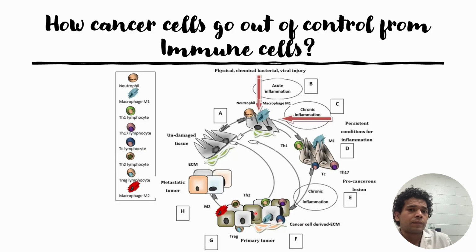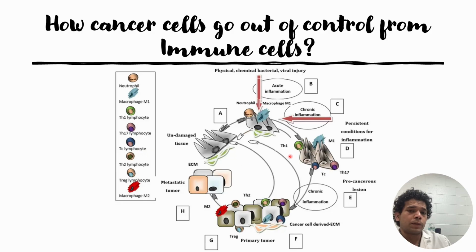So it is essential to control these inflammations at an early stage, so that they won't reach a stage where it gets out of control from the immune cells. So this is how a solid tumor progresses, and how different kinds of immune cells play a role at different stages.